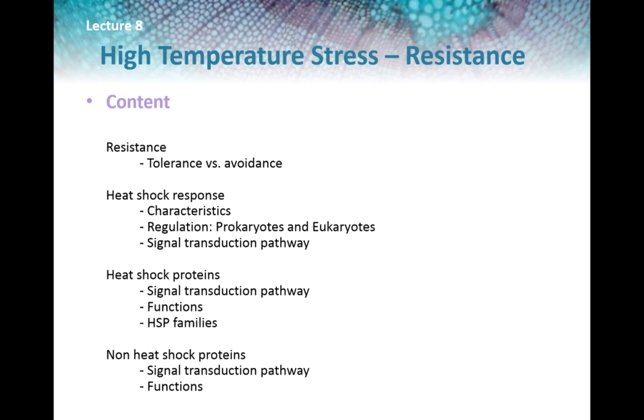Welcome to the second part of our high temperature stress lecture. In this part, we'll be covering resistance. We'll be comparing tolerance versus avoidance. We will have a look at heat shock response, its characteristics, its regulation, and signal transduction pathway. After that, we'll talk about heat shock proteins, their signal transduction pathway, their functions, and the HSP families or heat shock protein families. Lastly, we will talk about the non-heat shock proteins, their signal transduction pathway, and their functions.